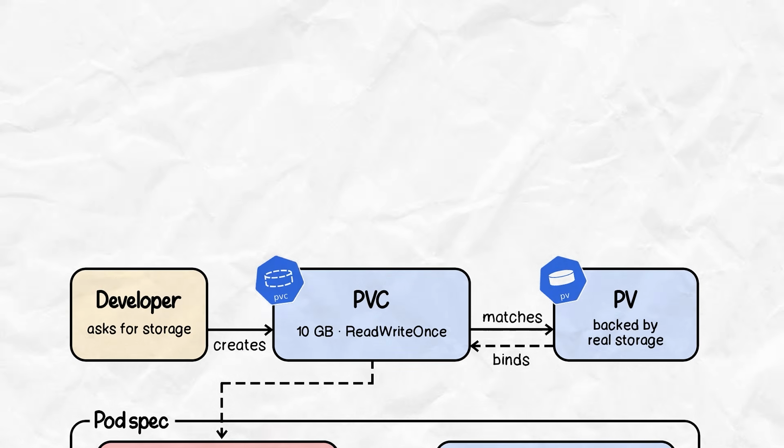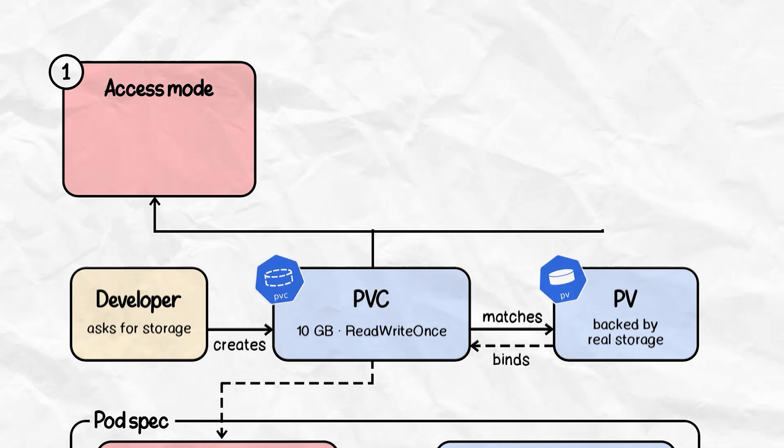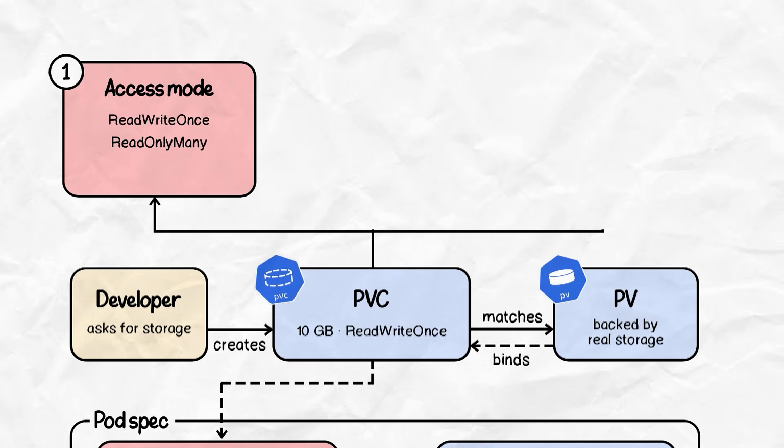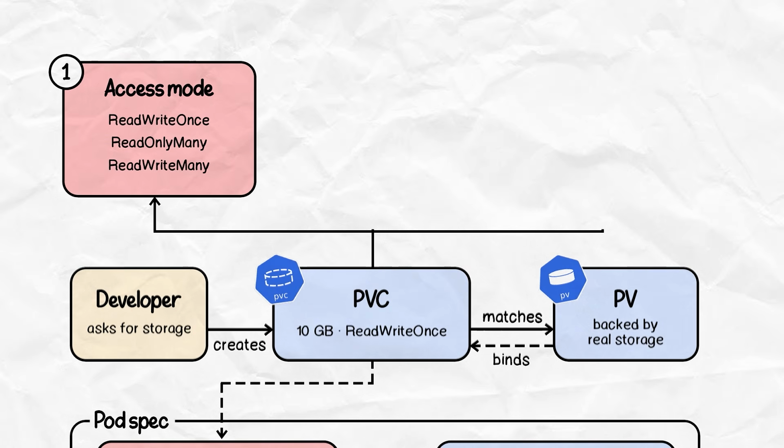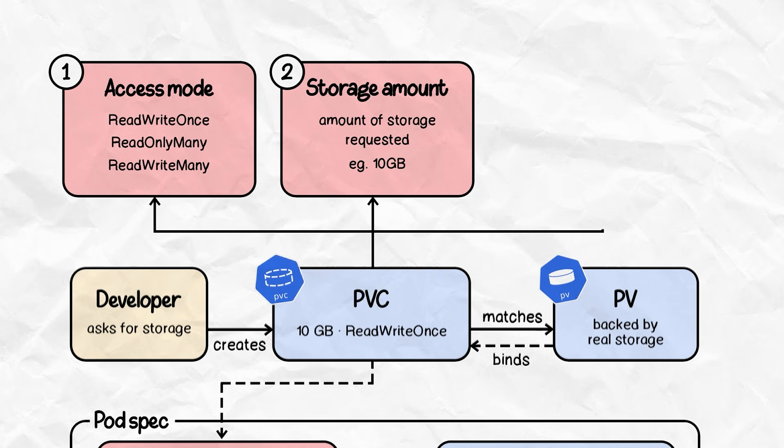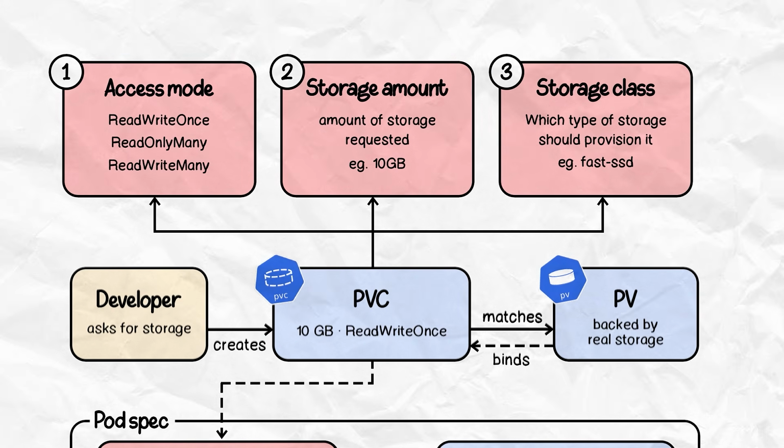Now, three things to note here. First, the access modes. It could be read-write once, read-only many, or read-write many. This is basically the access permission you set on the pod level. Then, the amount of storage requested and the storage class that should provision it.